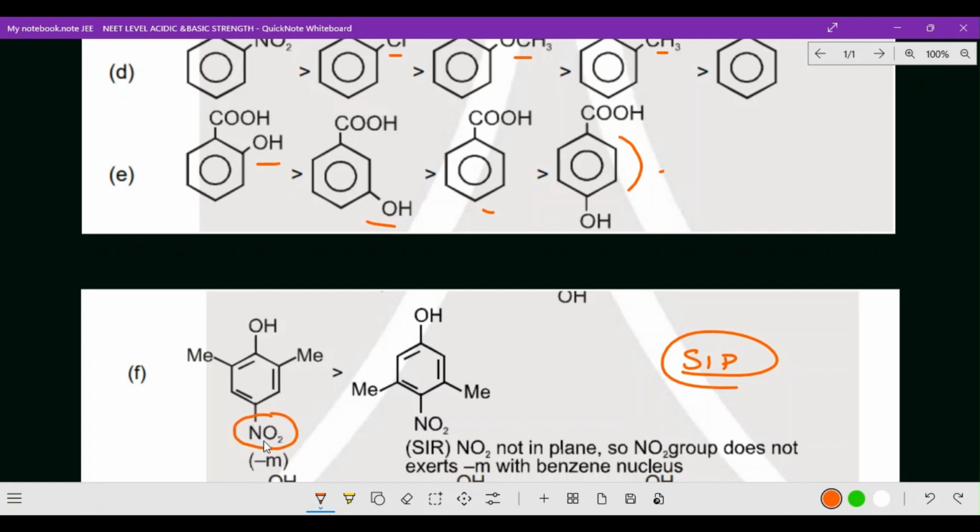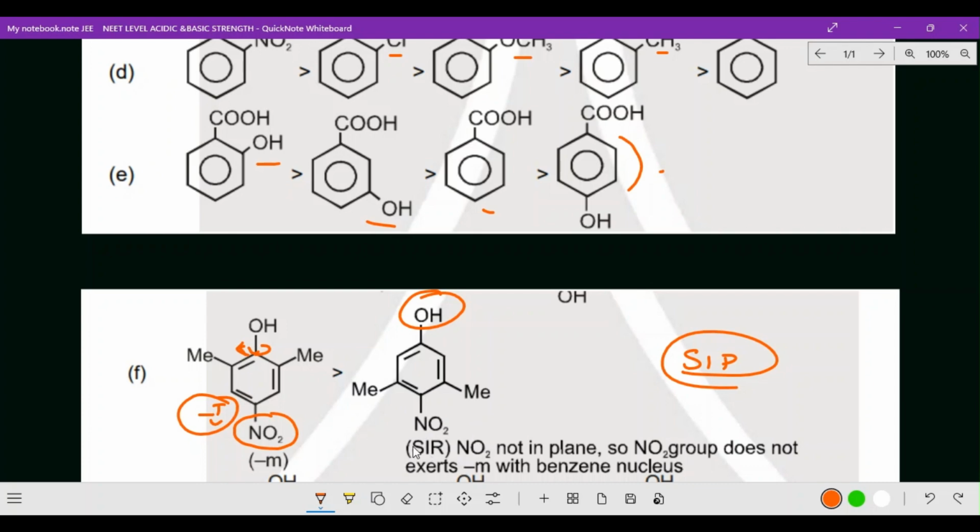Why? Because the nitro group, though attached at the ortho position, cannot move anywhere. It is a bulky group, and the nitro group has a minus I effect, so this is stronger. On the other side, OH is a functional group and this is a substituent group, so this is least.